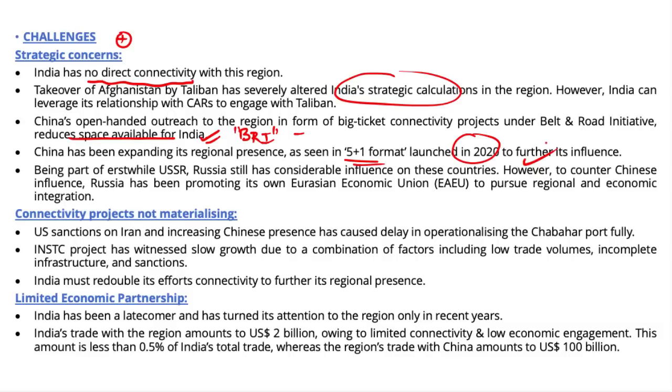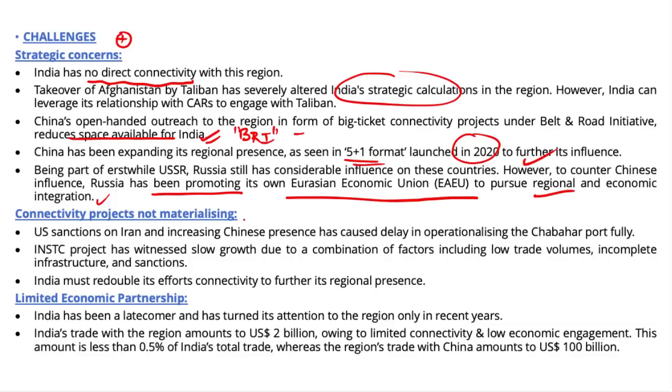This can also be utilized by India as an opportunity to engage with this region, but also showcases a typical fear of Chinese debt trap diplomacy, as it was seen in the case of neighboring Sri Lanka. Russia also has considerable influence in this region. However, Russia has been promoting its own Eurasian Economic Union to pursue regional and economic integration with this region or with the erstwhile Soviet Union states to counter Chinese influence.